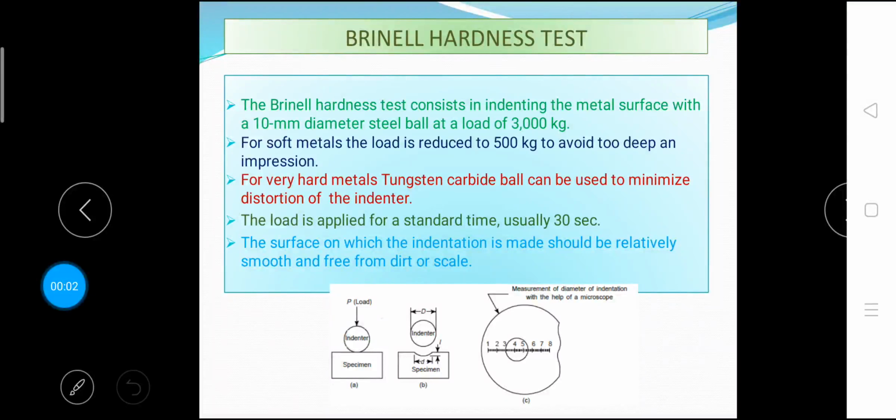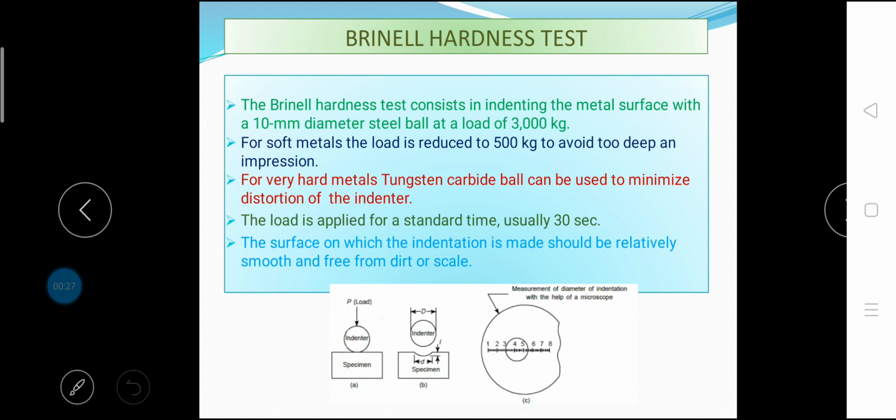Let's discuss Brinell hardness test. This test is used to determine hardness of metallic materials. This is also used to check the quality of the product, for uniformity of samples of metals, and this test is also used for uniformity of results of heat treatment. This test is not suitable for very hard or very thin materials.